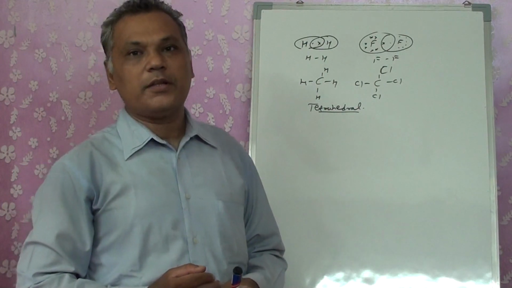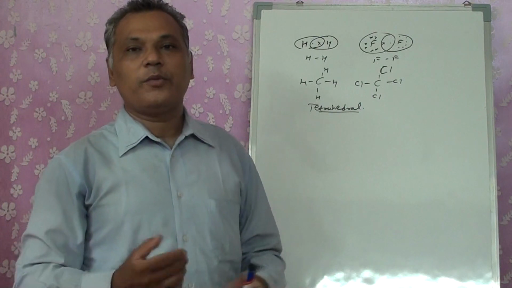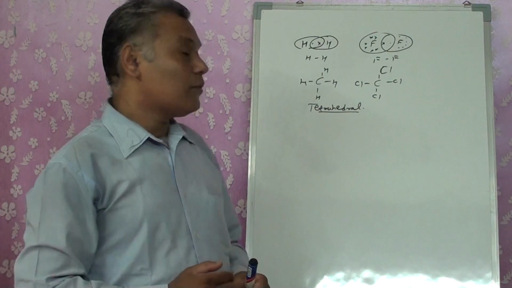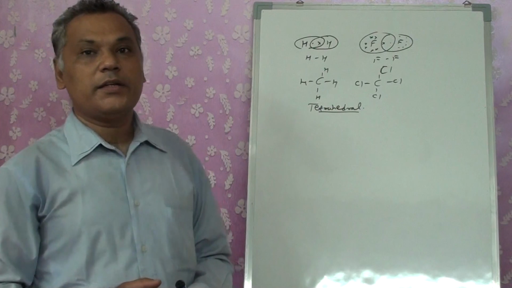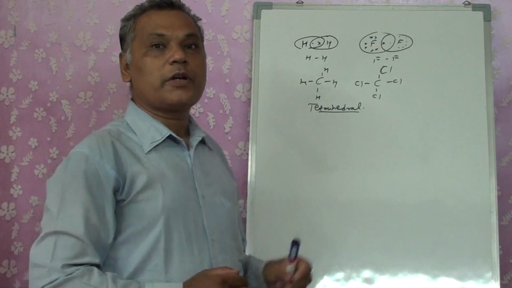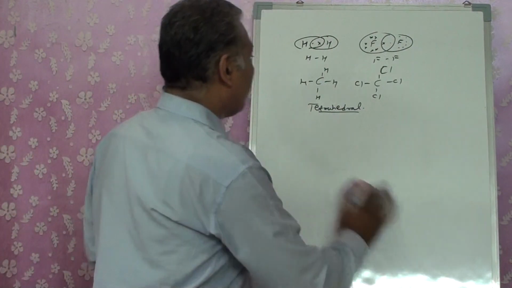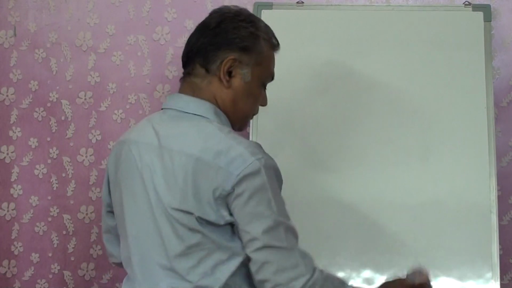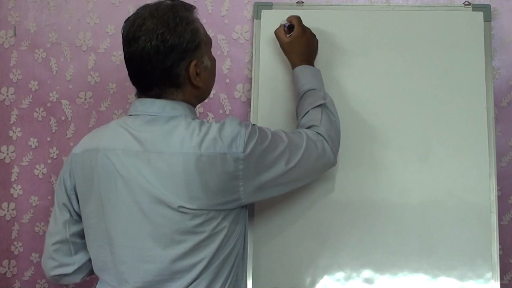To overcome these problems of the theories given by Lewis, or the VSEPR theory given by Nyholm and Gillespie, the scientists studied this and wanted to overcome the problem. So they gave two new theories. We are going to study two theories.